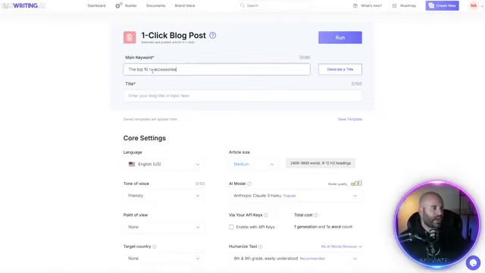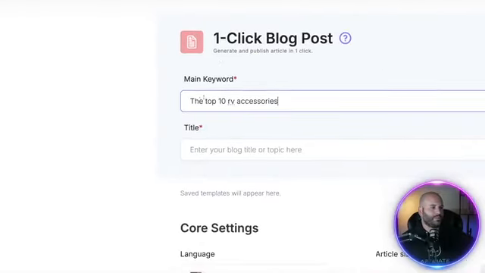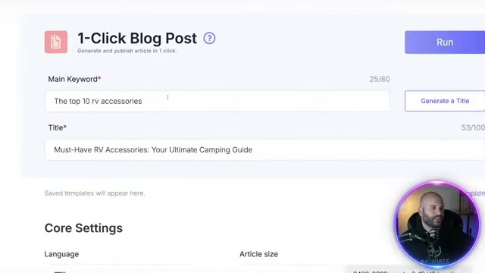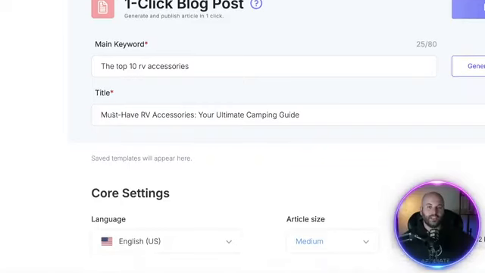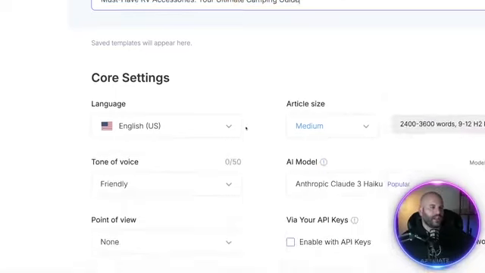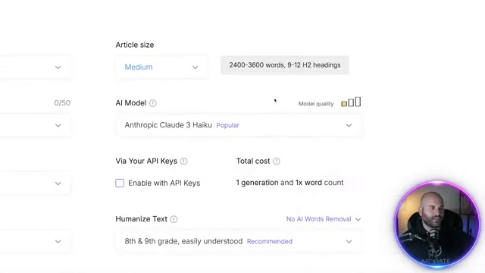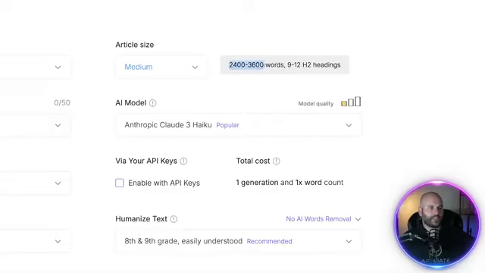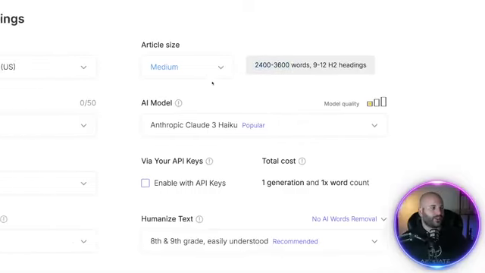So I'm going to click on the one-click blog post and paste this in, which is the top 10 RV accessories. Then I'm going to hit generate title. That gives me a title I can use for the blog post. It says must-have RV accessories, the ultimate camping guide. Now I have one that I'm going to use here, and I'll show you in just a minute. Then we come down here and start adjusting these. You can adjust the length. If I did large, that would be 3,600 to 5,200 words. If I come back down to medium, that's what I'll stick with here, which is 2,400 to 3,600 words.